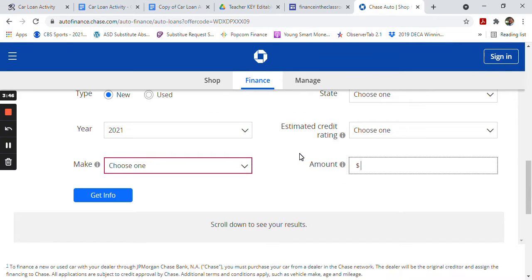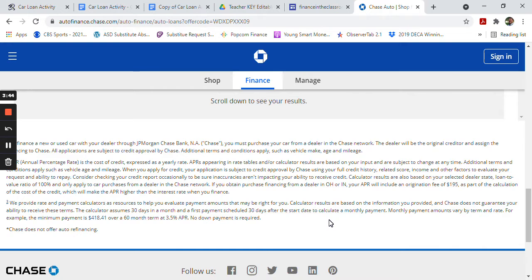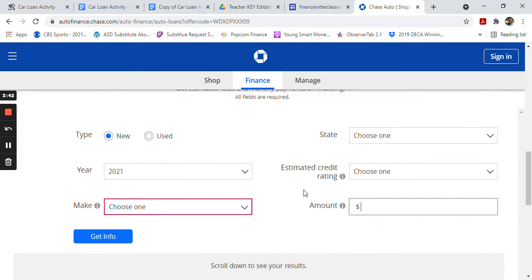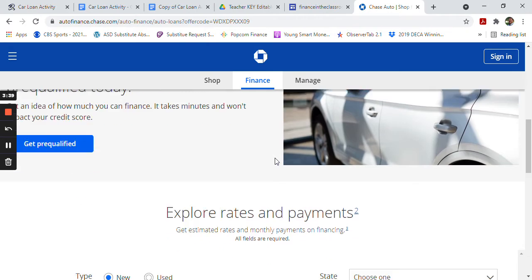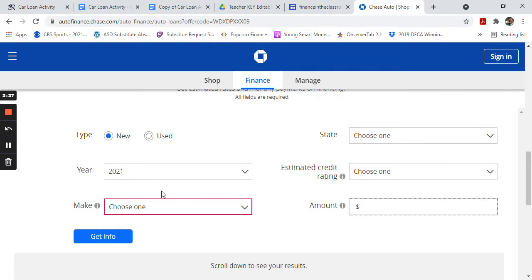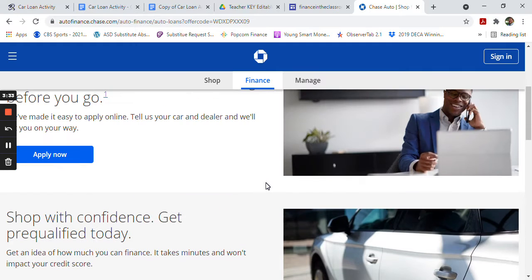So it doesn't look like Chase is going to just provide the information. They're going to be asking for information beyond what I want to give them, or anybody would want to give them, just to find an interest rate. I don't have a car yet, any of this. So I'm just going to keep typing in websites for different banks, credit unions, and keep looking.